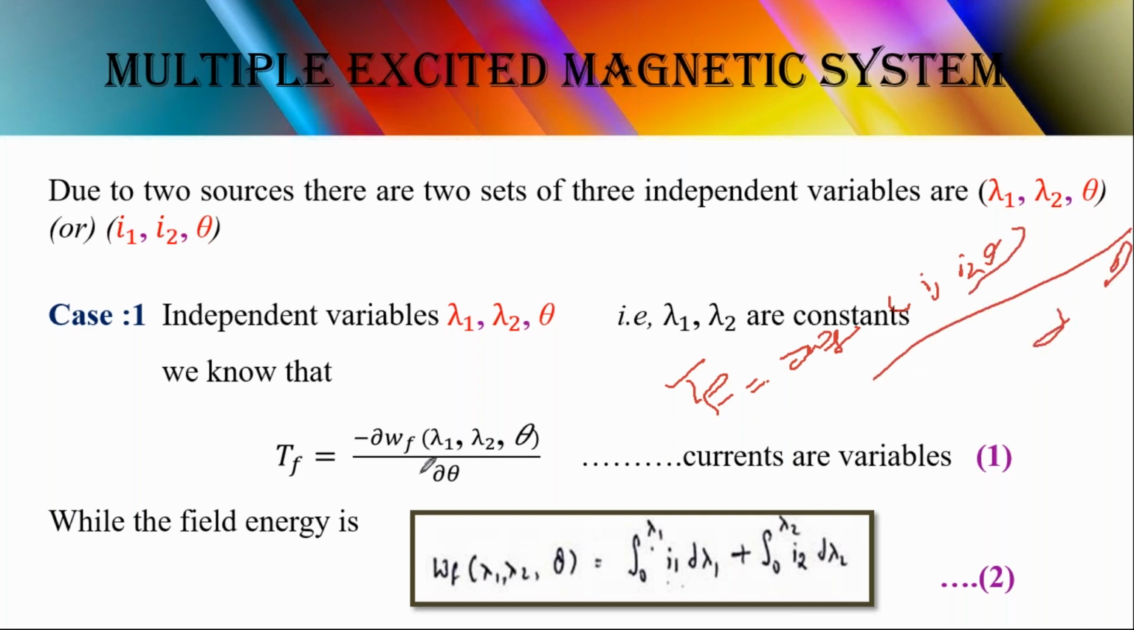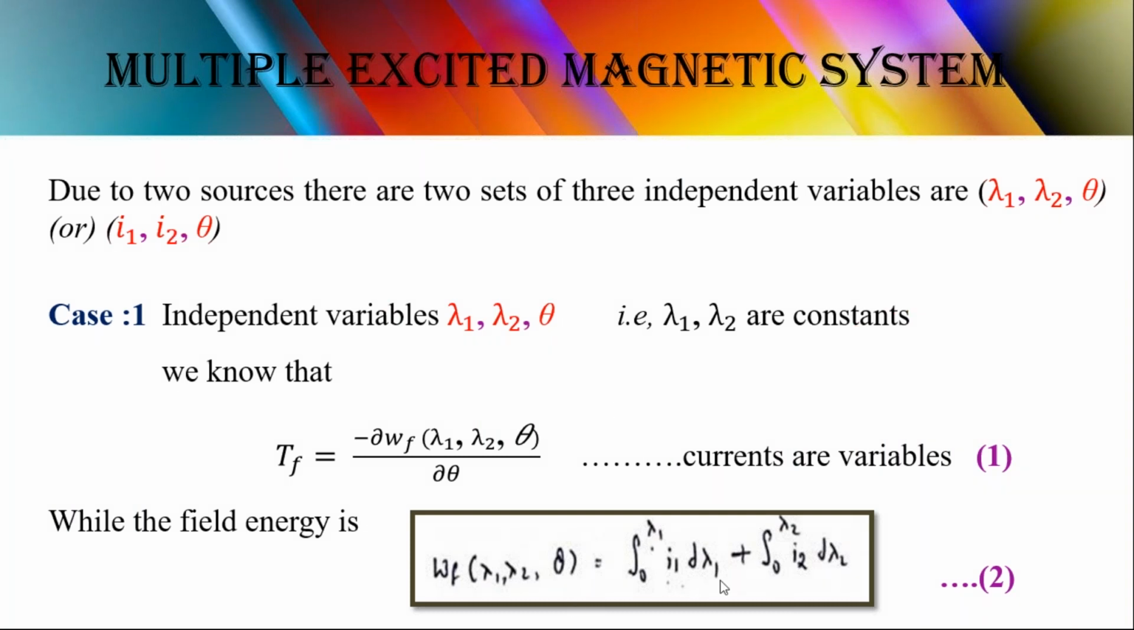Remember well, field energy and co-energy have opposite signs; one is positive and one is negative. Why? Because both are in opposite directions. See, this is the stator and it is the rotor. The flux coming from the stator is in this direction, and the flux coming from the rotor is in the opposite direction. That's why one is called field energy and the other is called co-energy. Field energy and co-energy are both opposite to each other. That's why we are assigning the negative sign here.